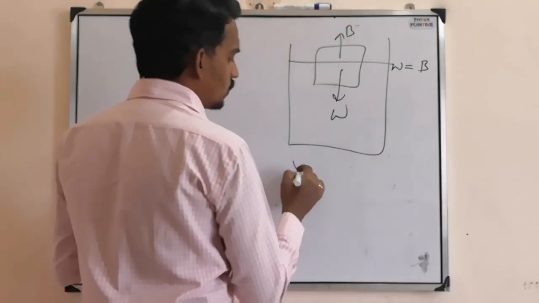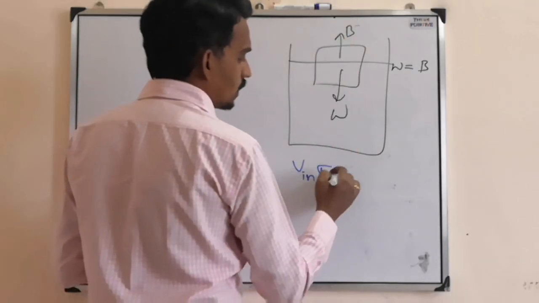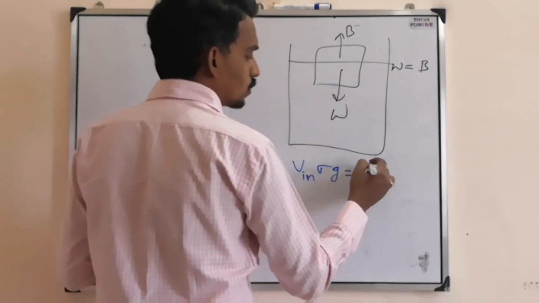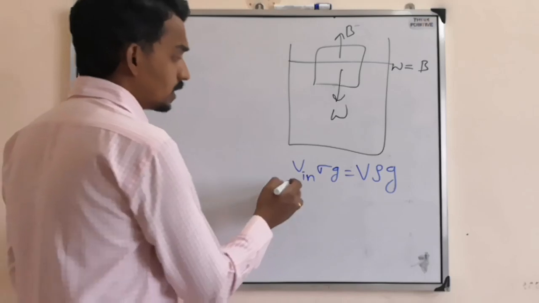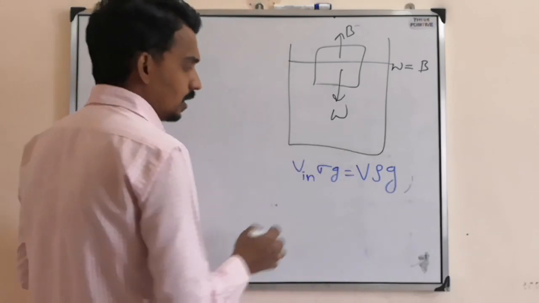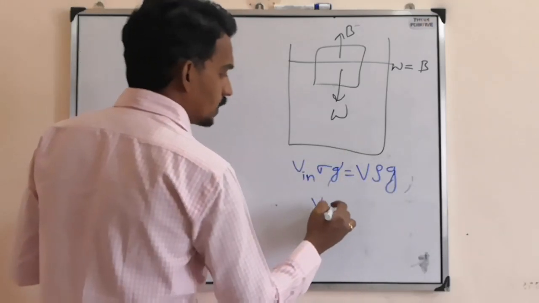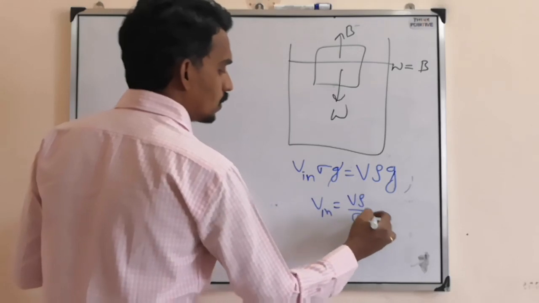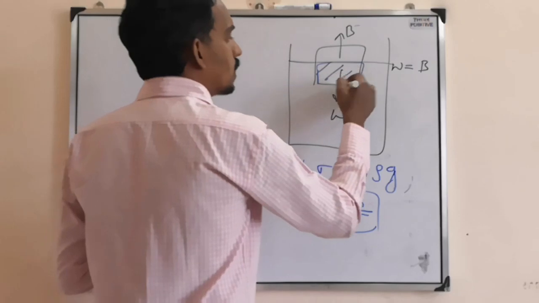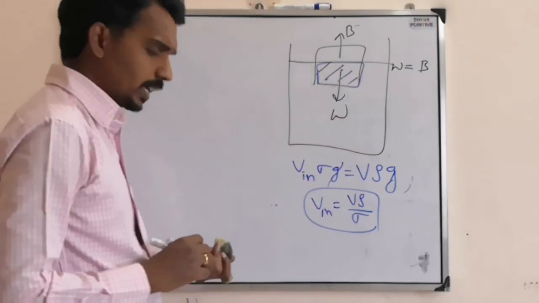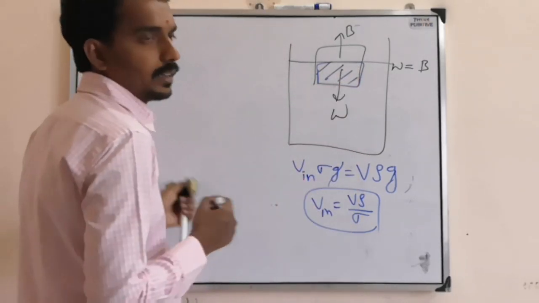Buoyancy means volume inside into sigma g, equal to true weight, which is total volume into density of solid into g. So this is the balancing condition. So the volume which is inside we will get as V rho by sigma. They can ask you how much volume is inside, and also how much volume is outside.